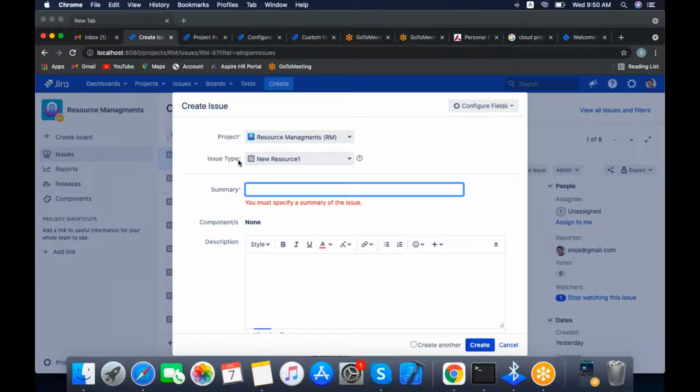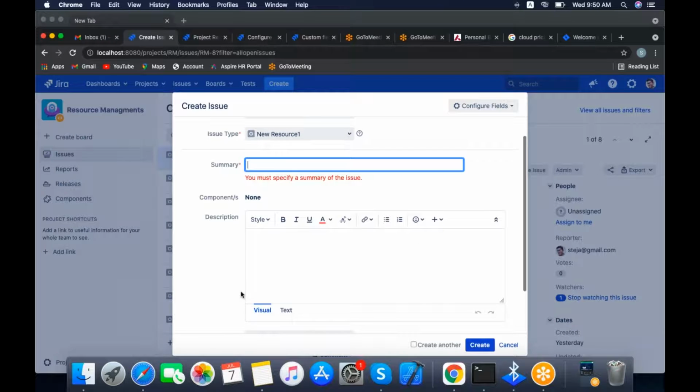For example, here also issue type. Without the issue type, you cannot create the ticket in Jira, and without summary also you cannot create the ticket. These are the default features in Jira, and description also. For example, if you have not added anything to the screen, these summary and description fields will be the default fields.